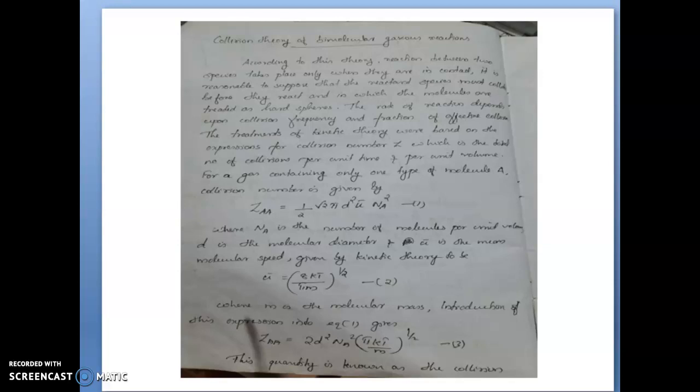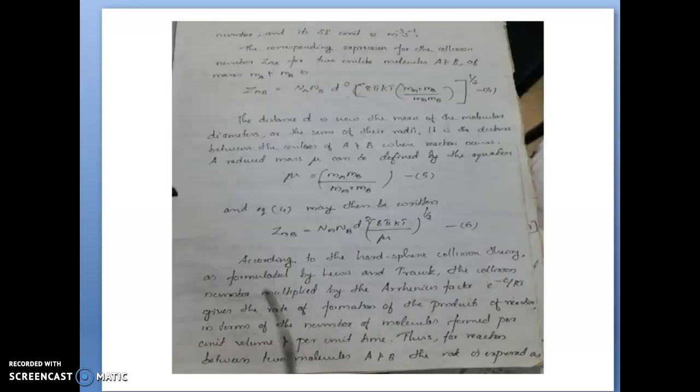Introduce this value of the mean molecular speed into equation 1. Then ZA is equal to 2 d square Na square (pi kT by m) raised to half. This quantity is known as collision number. Its unit is m raised to minus 3 s raised to minus 1. Here, first we are considering only one type of gaseous molecule.